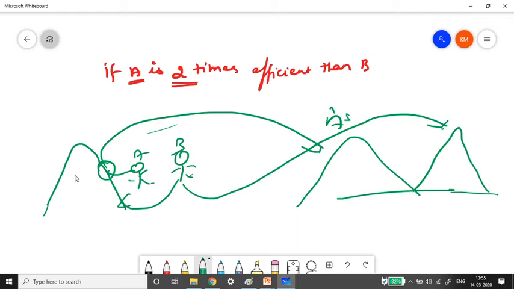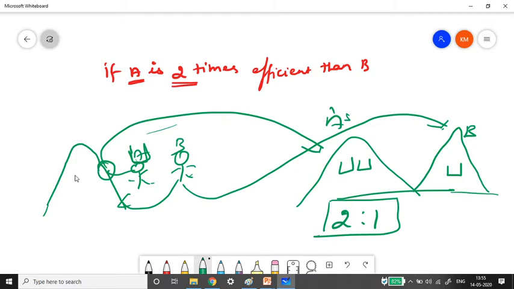Then here you form the ratio as 2 is to 1. Suppose they are carrying sand in baskets. If 2 baskets are done by A, then only 1 basket will be done by B. This is the meaning of the ratio. If 2 parts of work are done by A, then only 1 part of work will be done by B. Got it? So this is the efficient ratio.